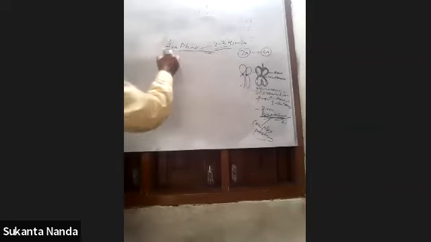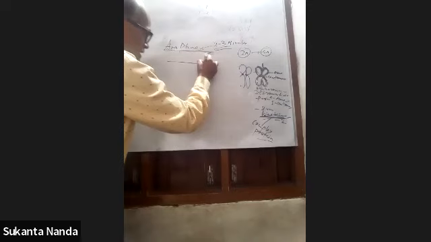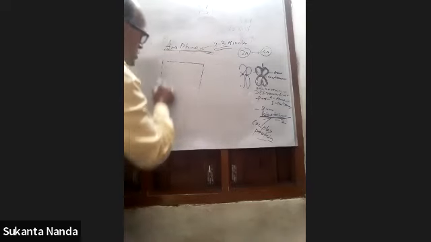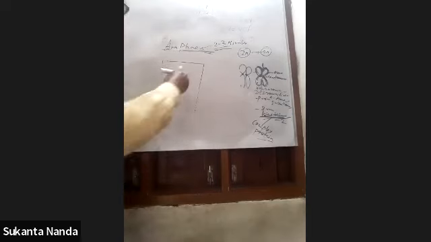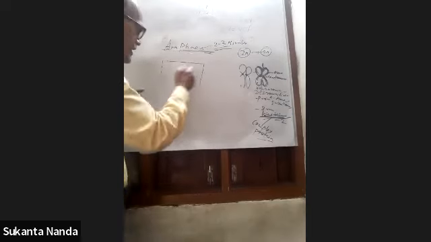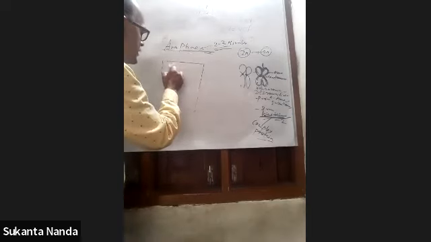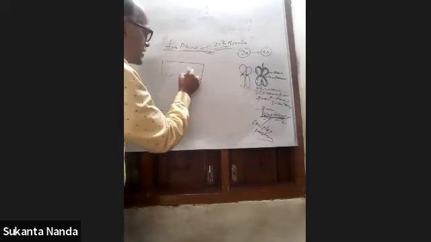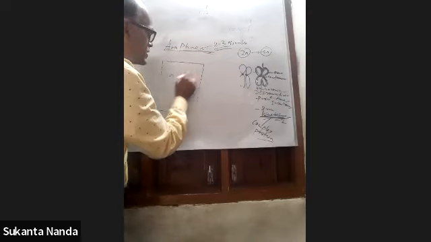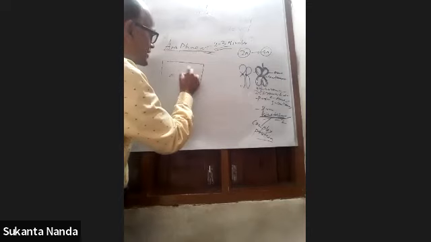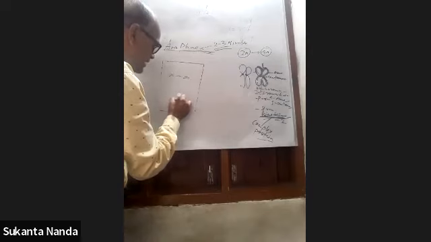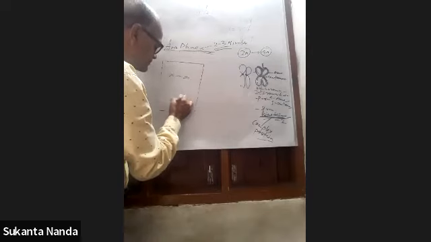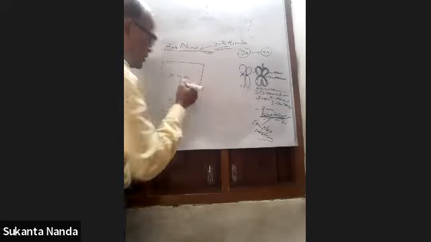In this phase you will see that the chromosomes aligned at the equator will be separated. The chromosomes will look like this.